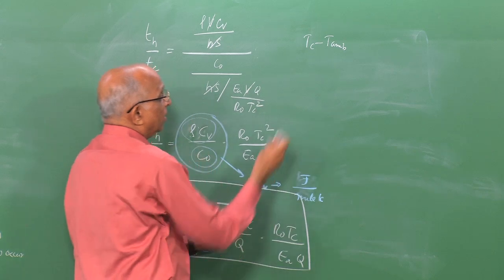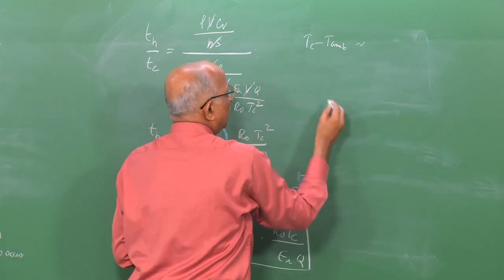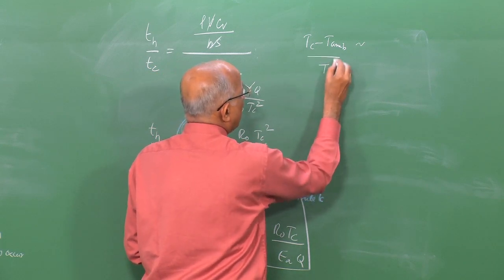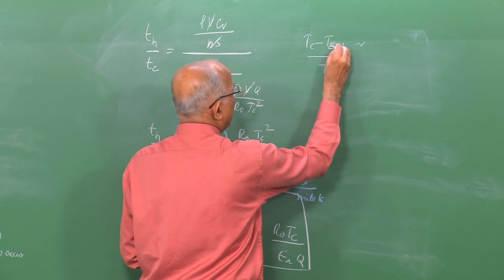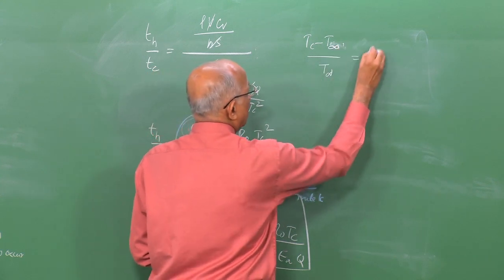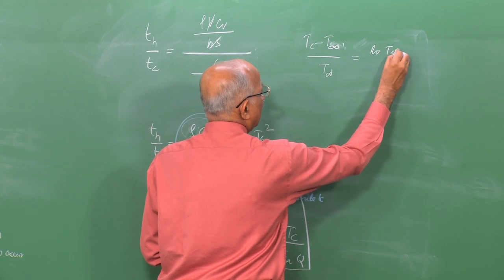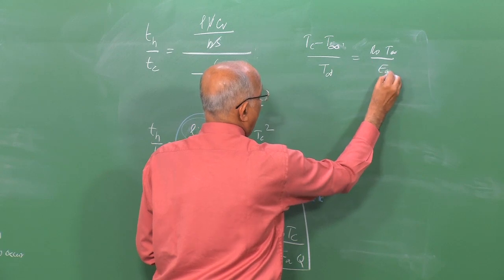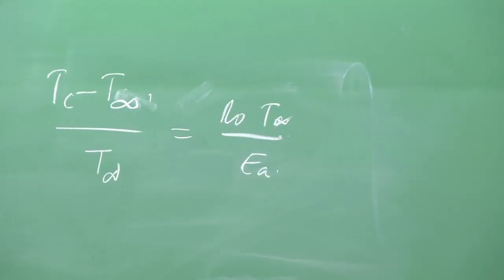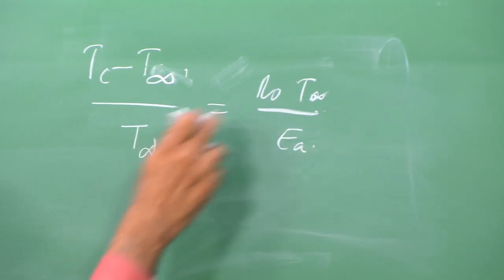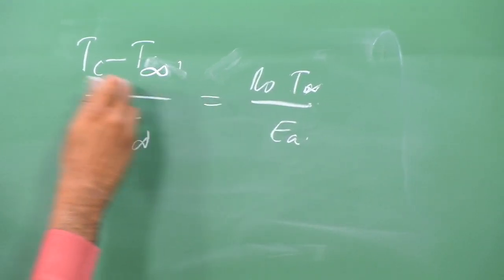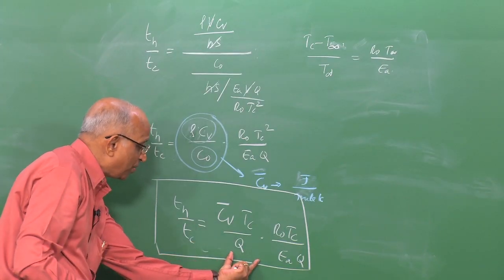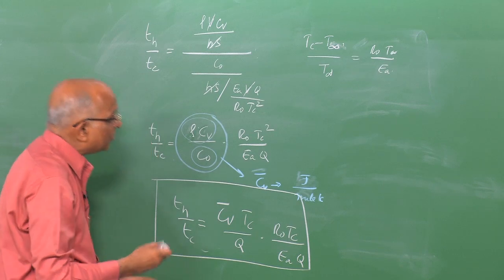Which is the preheat value, is a small number, and we said (Tc minus T ambient) divided by T ambient. That means I should have put T ambient over here, is equal to R naught T ambient divided by E A, the activation energy over here, which was a large number, and this was very small. Therefore, we said when the activation energy is very large, Tc is almost equal to T ambient, and therefore I can simplify this expression, because we are interested in trends.